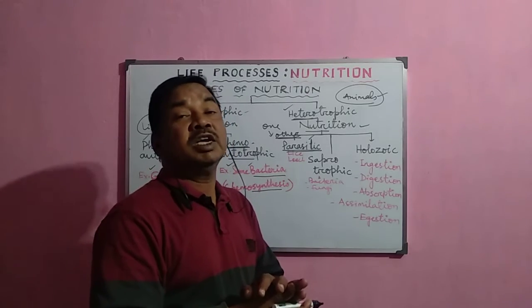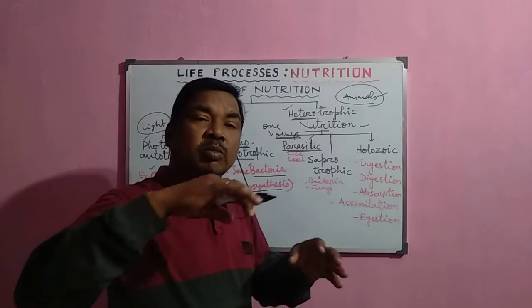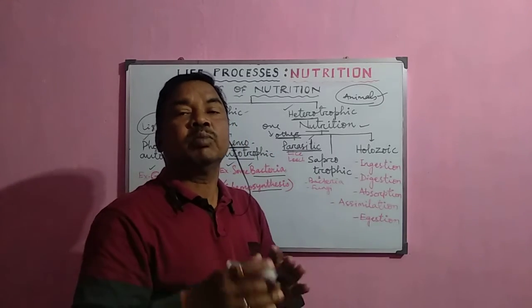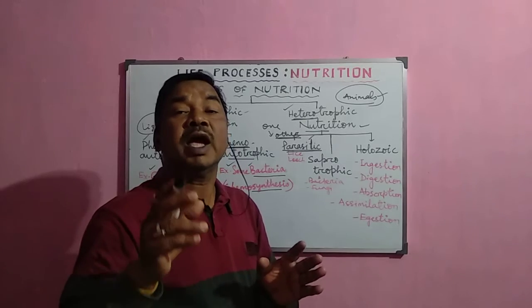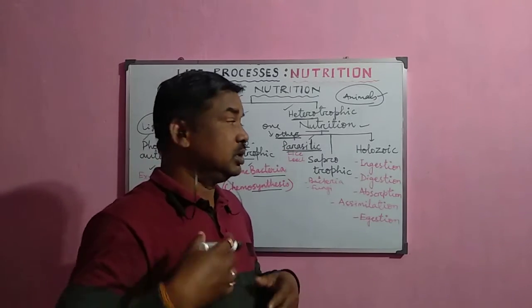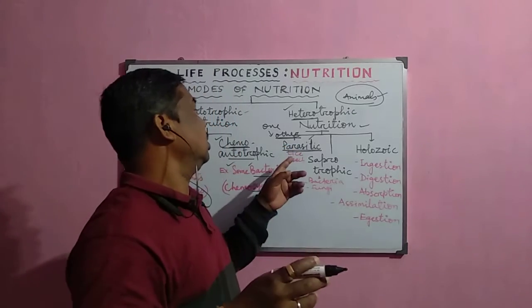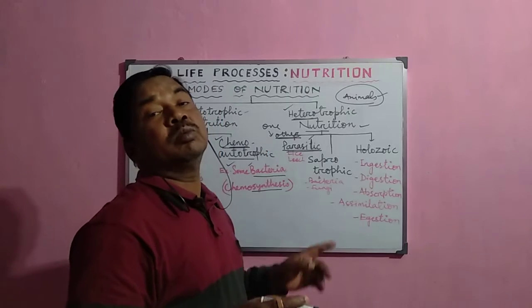And sometimes the lice, tick, leech normally attach to the outer body surface and derive their food from them. So these are called the ectoparasites. So either from outside or from inside, they derive their food from them. That is called the parasitic mode of nutrition.